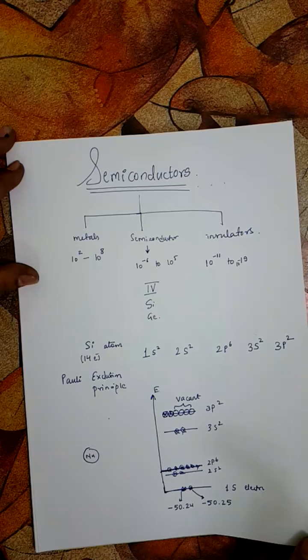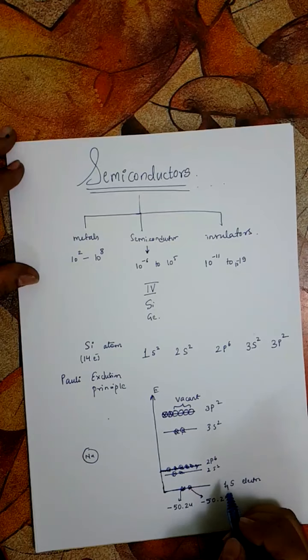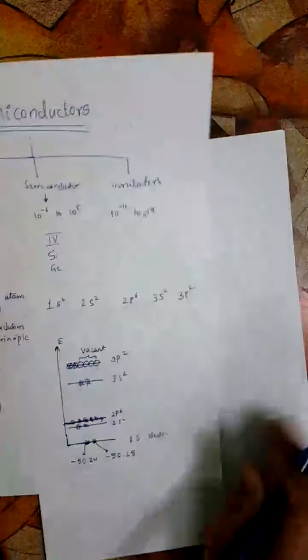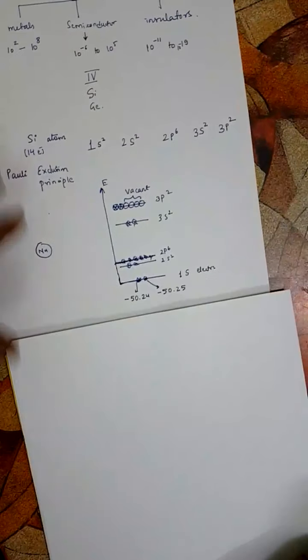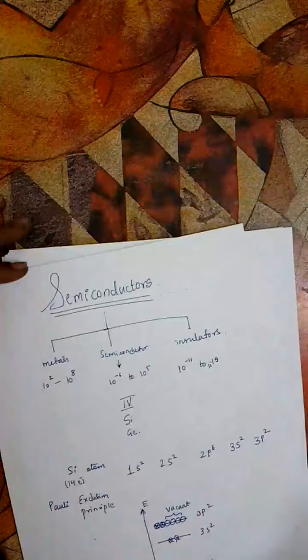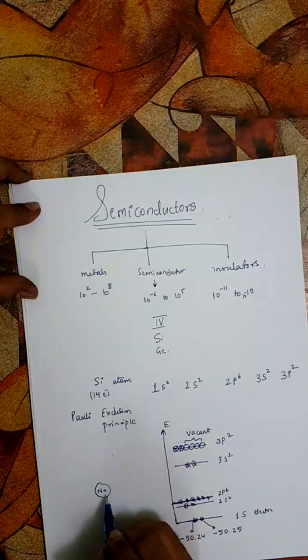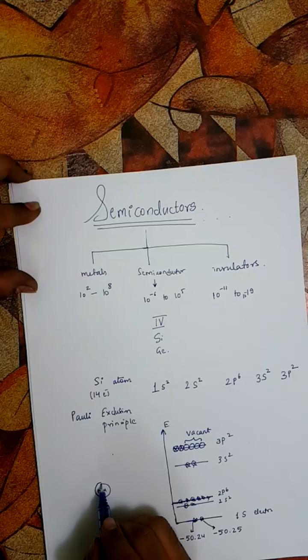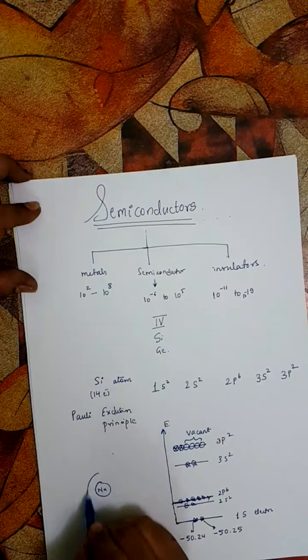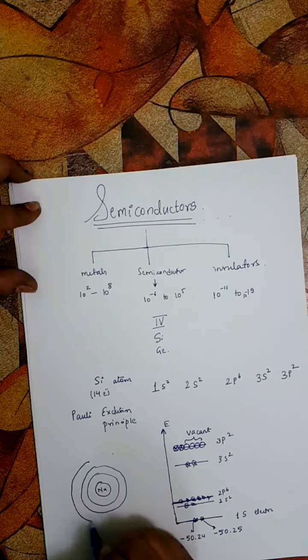But what happens when, let's say, another silicon atom comes in very close to this silicon atom? So now let's say we have this silicon atom, which we are representing using these orbits.